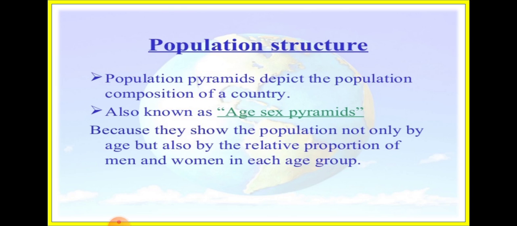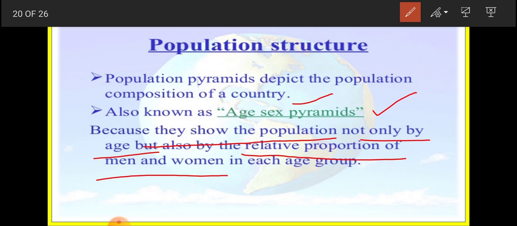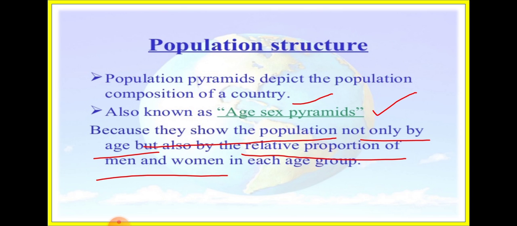So the population pyramid depicts the population composition of a country. It is also known as the age-sex pyramid because it shows the population not only by age but also by the relative proportion of men and women in each group. That is why the age-sex pyramid is used to study the population composition of a place.